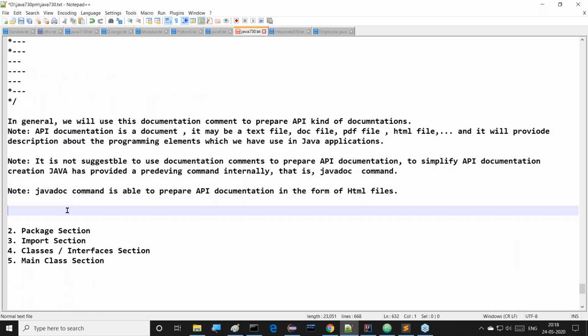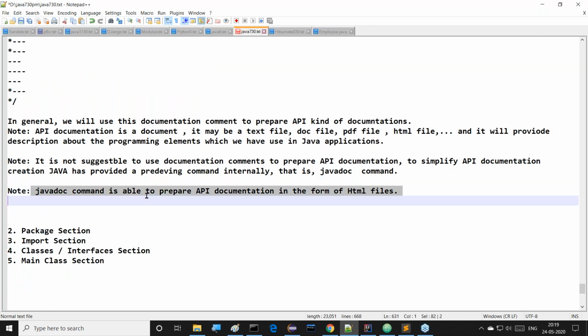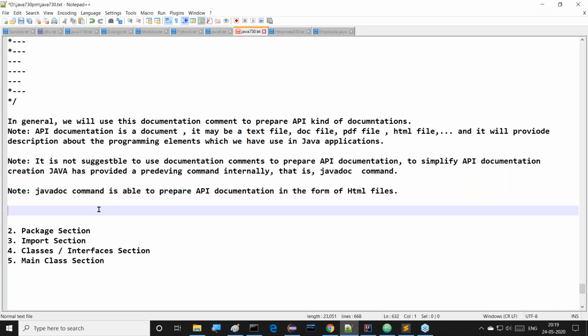That single command internally is which one? The Javadoc command. Whatever command we use internally, that command is the Javadoc command. The Javadoc command is able to prepare API documentation in the form of HTML files. This is the point I'm telling you.